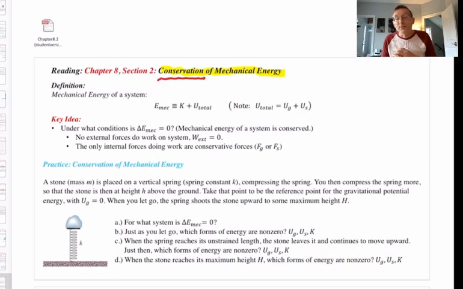Why is that important? Because that's a pretty severe constraint on the behavior of a system. If it must behave so that the value of some quantity never changes, that can limit what you can observe. And it can help you predict what's going to happen in the future. In fact, it can help a lot, as we will see.